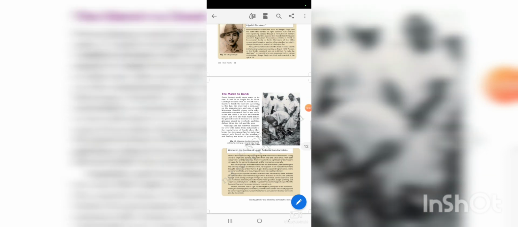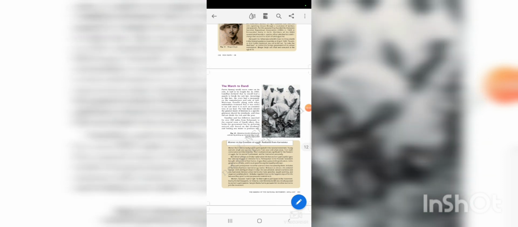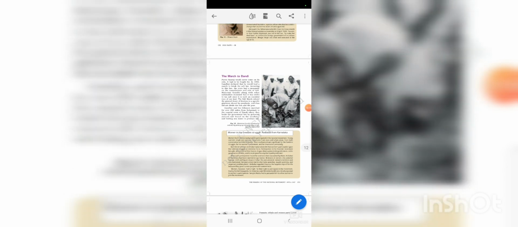The famous poetess Sarojini Naidu, as you can see, led a march of satyagrahis to government salt depots. That means she, along with her followers, went to various salt shops, and there she started a satyagraha movement. Clear? As you see this paragraph, women in the freedom struggle.